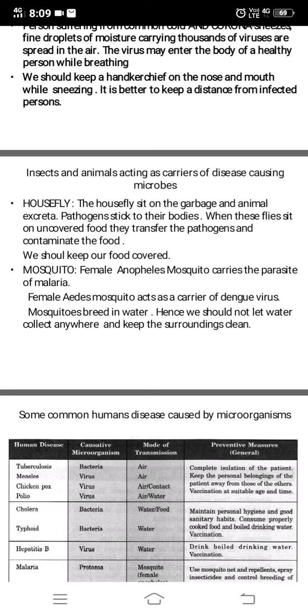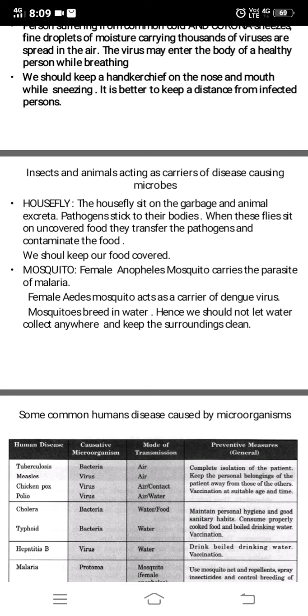When we eat that food, we will get the diseases. That is why, if the food is kept open, you should not eat it, and you should see that the food is not kept open. So the housefly sits on the garbage and animal excreta.